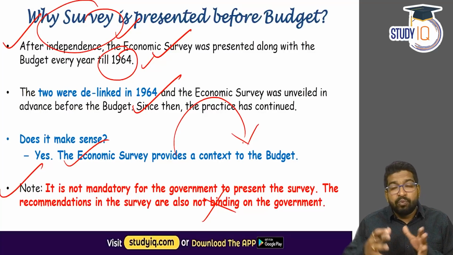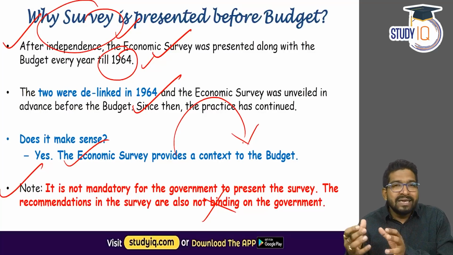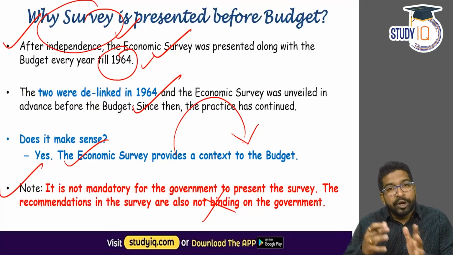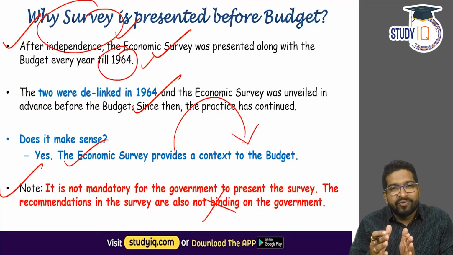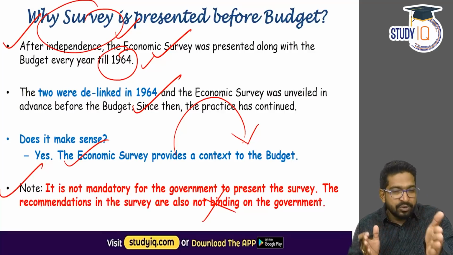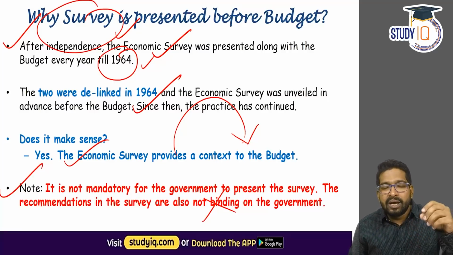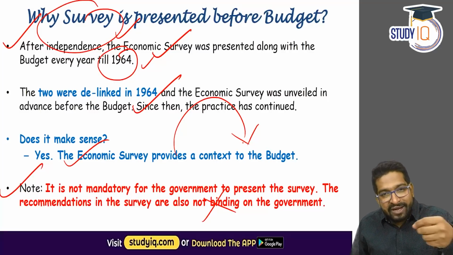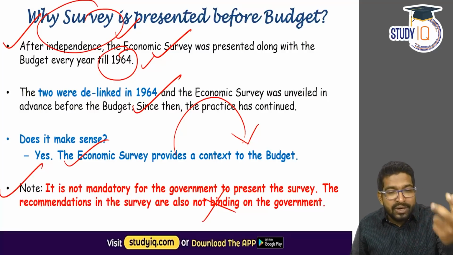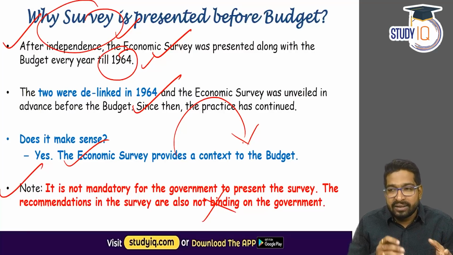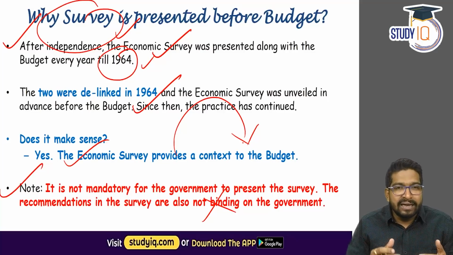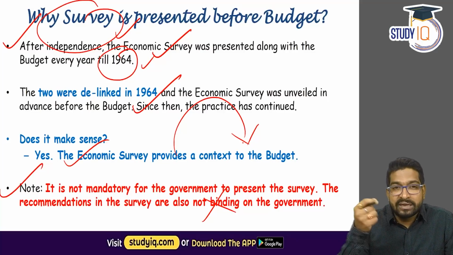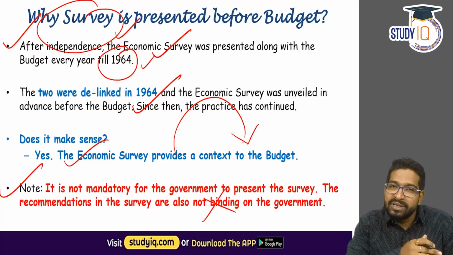Now we can anticipate what we are going to see in the budget tomorrow. At least a few pointers can be understood, that the focus area or the focus sector of our economy would be this in the budget. Right? So you'll understand through our interaction. In the meantime, whenever we are discussing this, you should learn to anticipate that if some particular sector is doing badly, then there would be focus on that sector. Or if some sector is stagnant, then there would be more allocation to that sector in the budget. That can be anticipated from the survey itself.